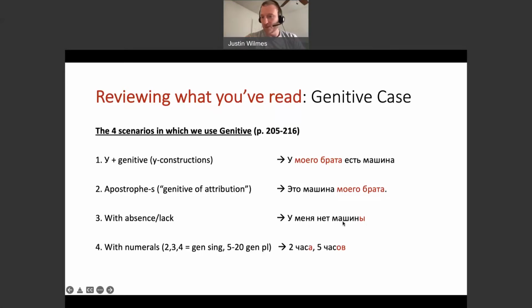We're going to go in depth on each of these points, so don't get too overwhelmed yet, because we'll actually get to practice each of these. But with numerals, 2, 3, in the fourth scenario we use the genitive with numerals.